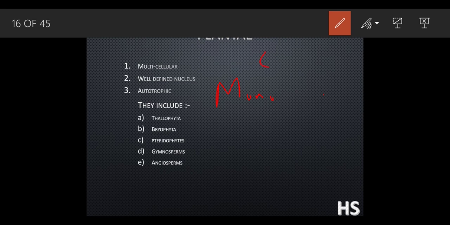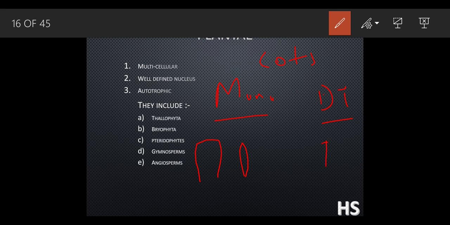Monocots and dicots, mono and di. What do mono and dicot mean? See, monocot means if you assume the structure of a rice, it is like this. If you assume the structure of maize, it will be like this. But if you look at the structure of a pea, potato, apple, it will have two sides.